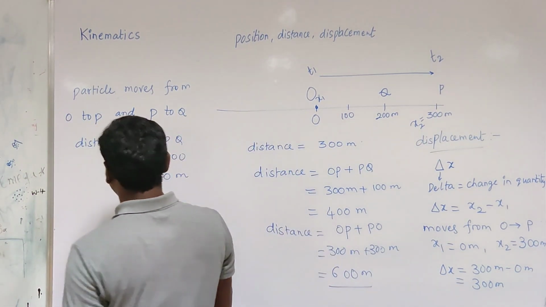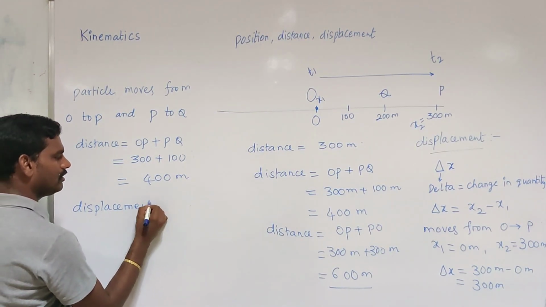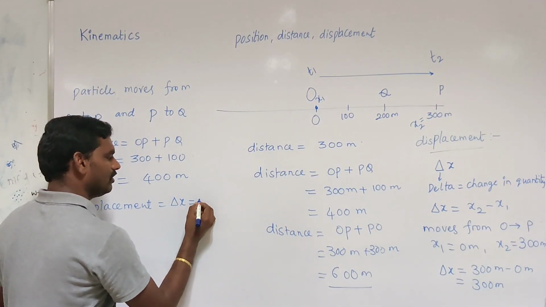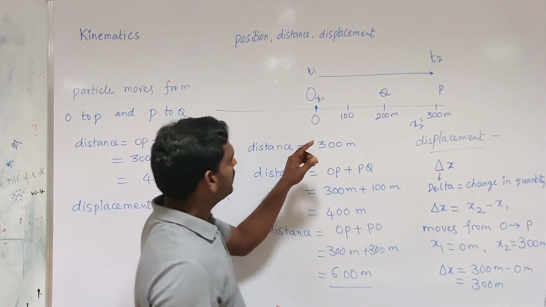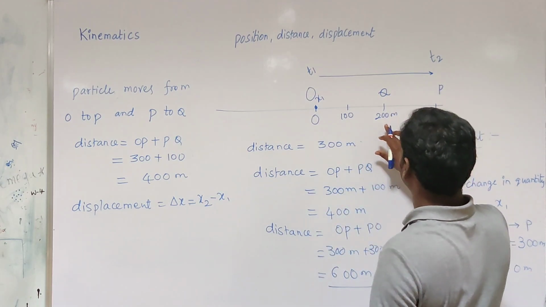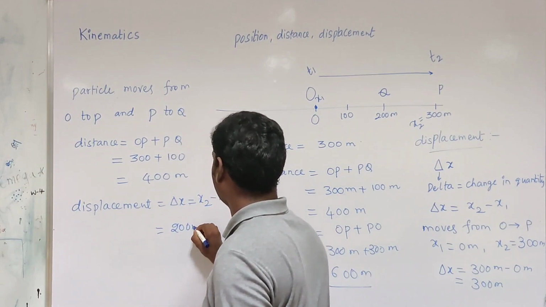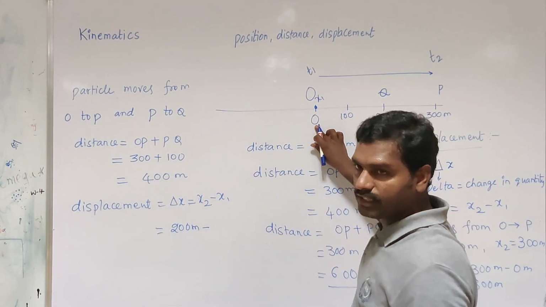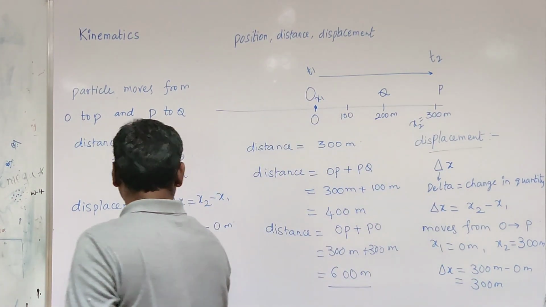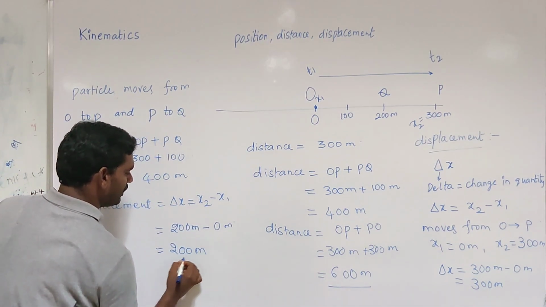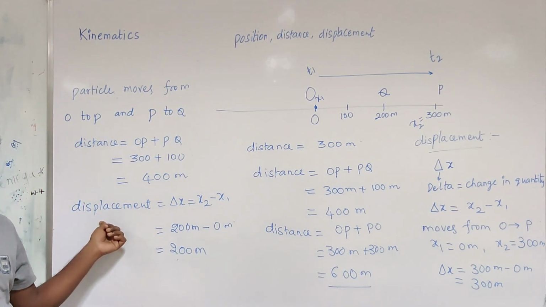And here the displacement is nothing but change in position, that is final position minus initial position. What is the final position here? Q is the final position. So what is its value? X2 is equal to 200 meters minus, what is the initial position? O. Here x1 is equal to 0 meters. So here displacement is equal to 200 meters. So in this case, distance is greater than displacement.